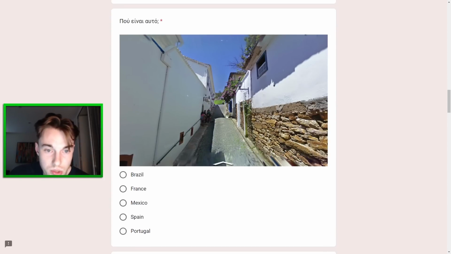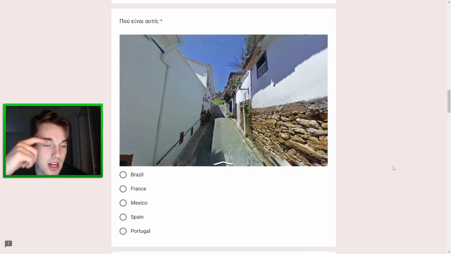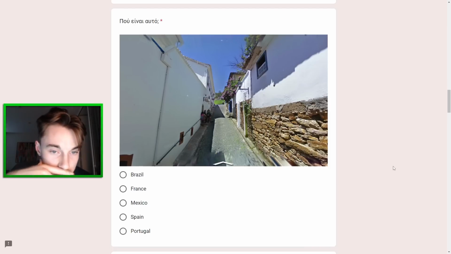We've got cobblestone road, very old style architecture, generation 2 camera here. Immediately just kind of thought of Brazil as being one of the main options here. So I don't think it's France. Mexico is quite a good possibility here. Spain and Portugal, I just feel like on a bait map that those would be too low hanging, but of the two, probably Portugal would fit best.